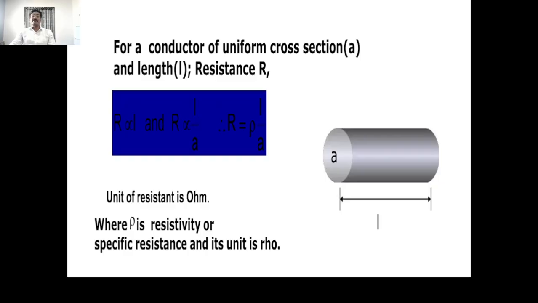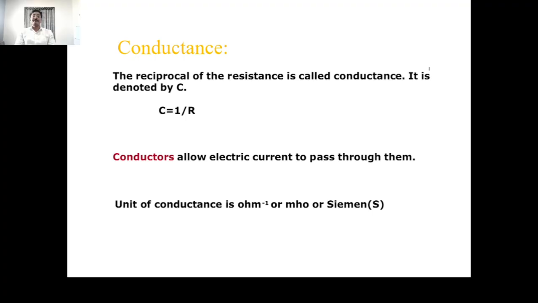The unit of resistance is ohm, and rho is the resistivity, or specific resistance. In detail about the resistivity and the specific resistance, we'll see in the next slide.